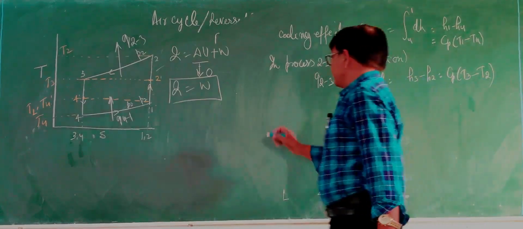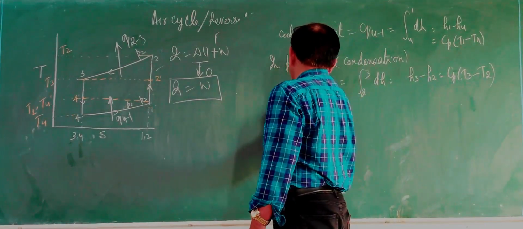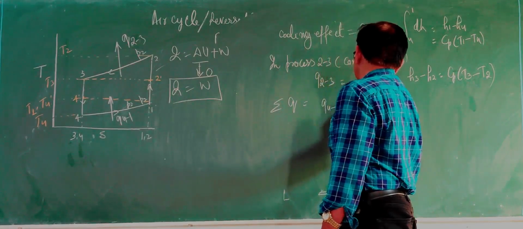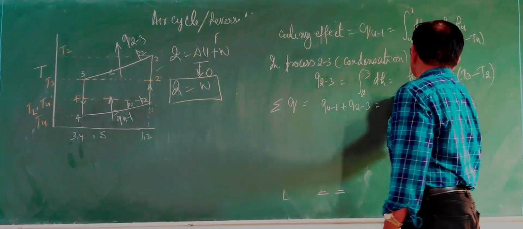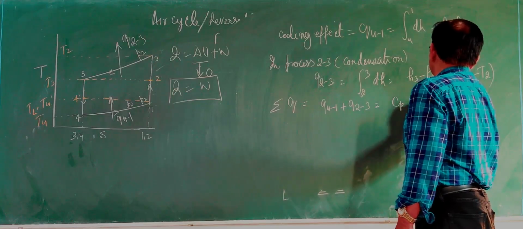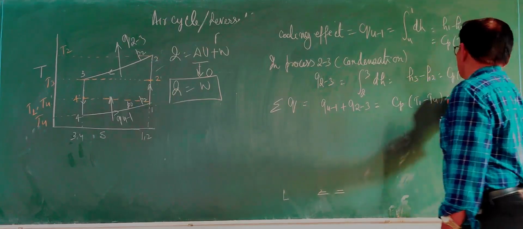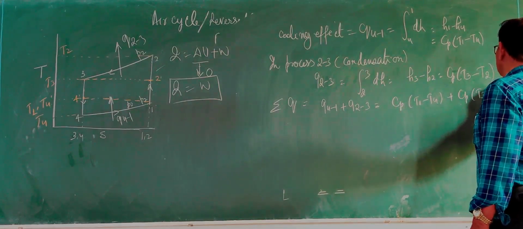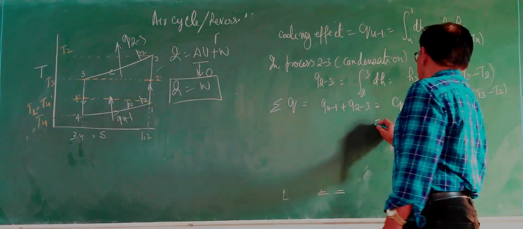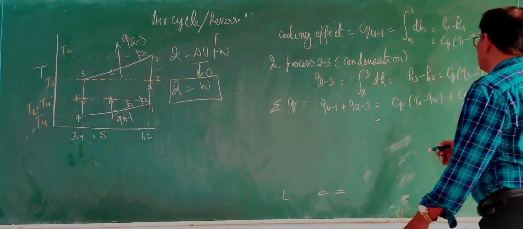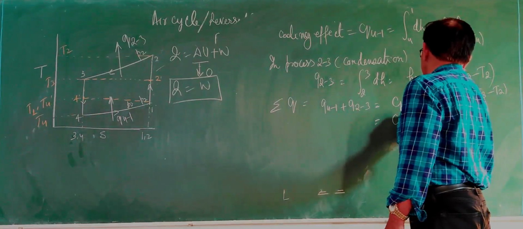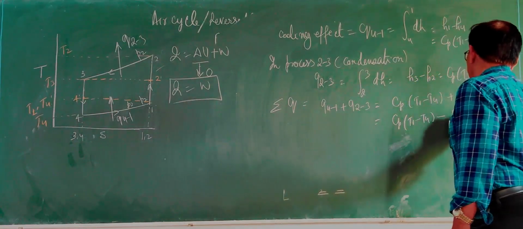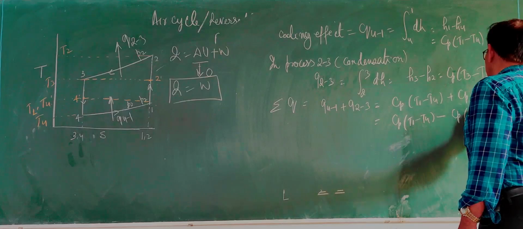So the net amount of heat, sigma Q, equals Q41 plus Q23, equal to Cp (T1 minus T4) plus Cp (T3 minus T2). You can write this as Cp (T1 minus T4) minus Cp (T2 minus T3).